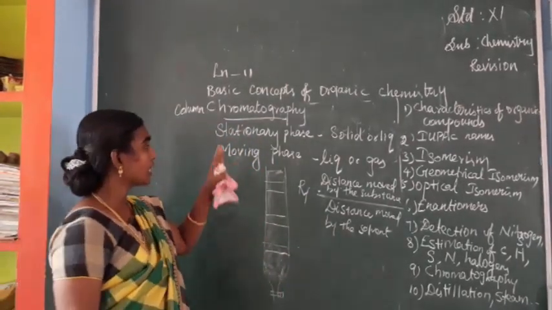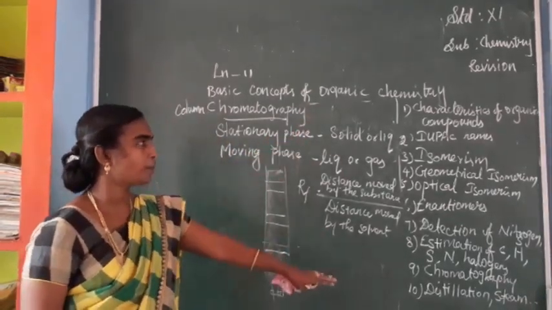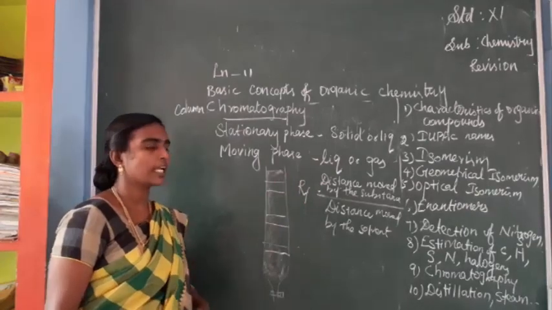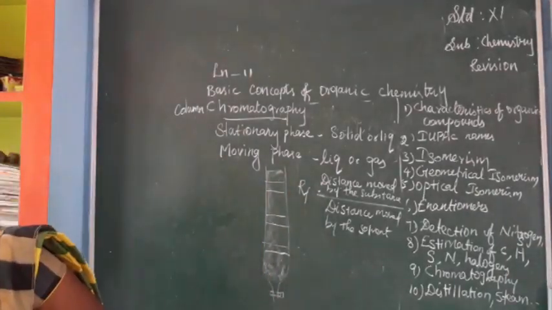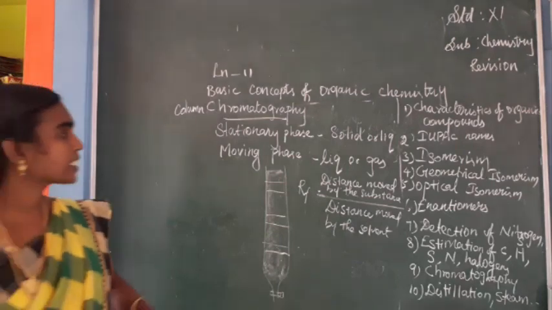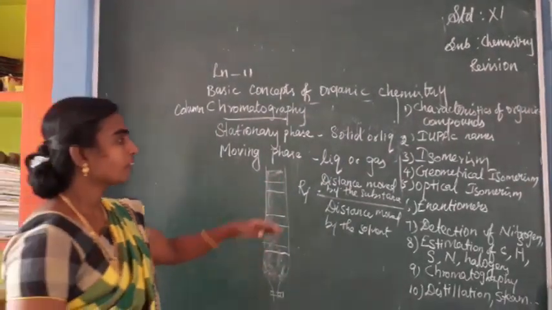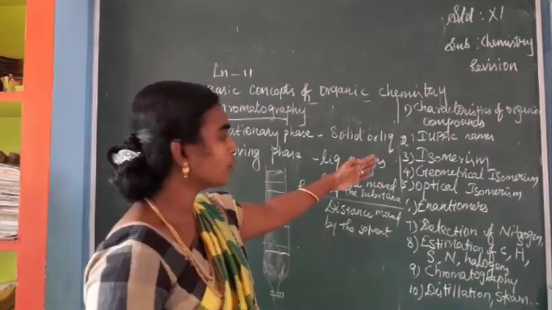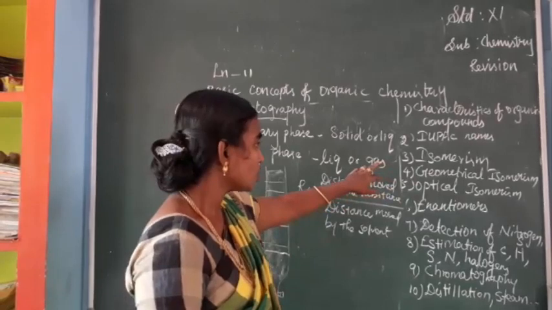Okay. So in the 11th lesson, you have to concentrate on these topics. First we have seen characteristics of organic compounds. Afterwards we have seen IUPAC naming of organic compounds. Next, isomerism. In isomerism, we have seen constitutional isomers and geometrical isomerism, that is stereoisomerism.